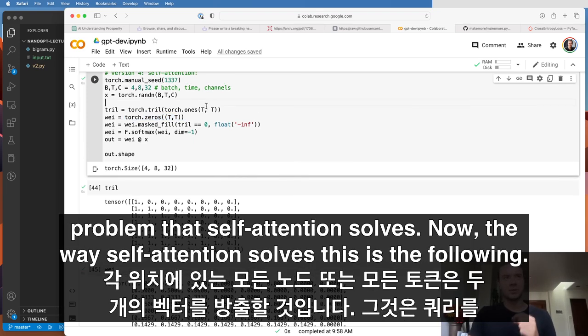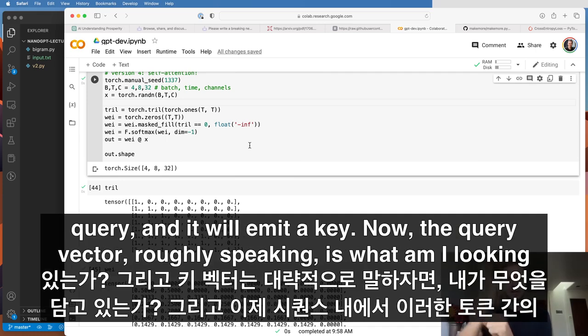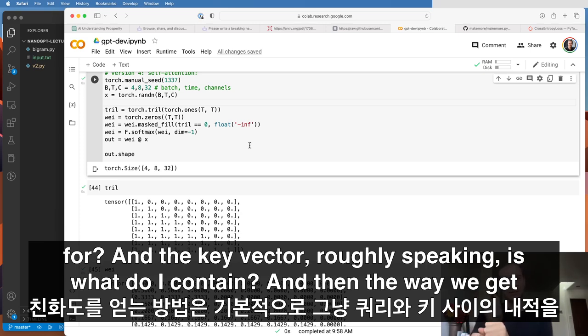Now, the way self-attention solves this is the following. Every single node, or every single token at each position will emit two vectors. It will emit a query, and it will emit a key. Now, the query vector, roughly speaking, is what am I looking for? And the key vector, roughly speaking, is what do I contain?